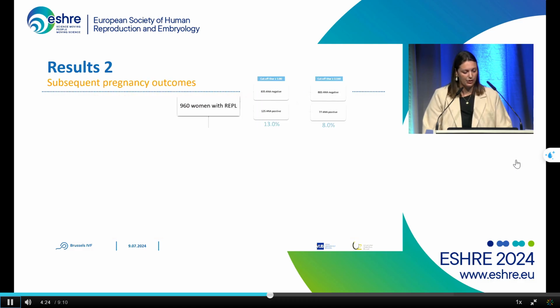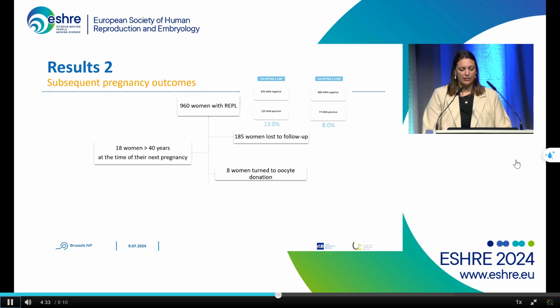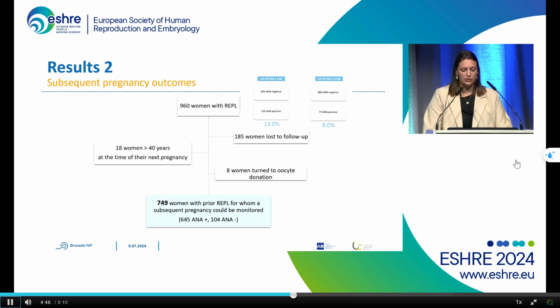For the second part of the study, where we investigate the subsequent pregnancy outcomes, we have our 960 women, where we excluded 185 women who were lost to follow-up. We excluded also 18 women who were more than 40 years old at the time of their next pregnancy, and 8 women turned to oocyte donation. So we had 749 women that we could monitor for their subsequent pregnancy outcome.